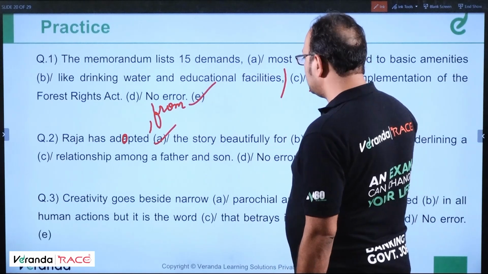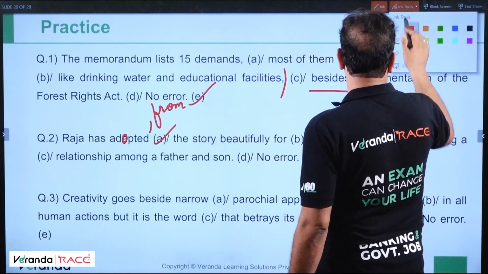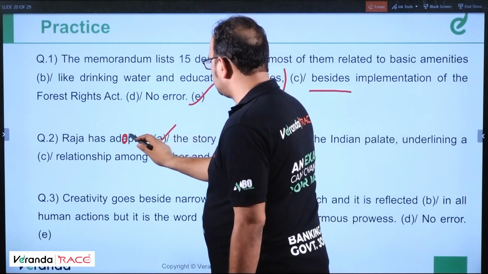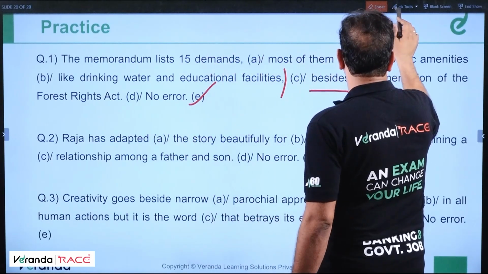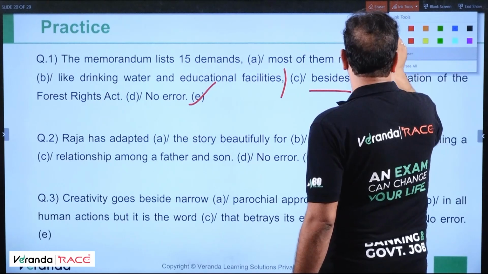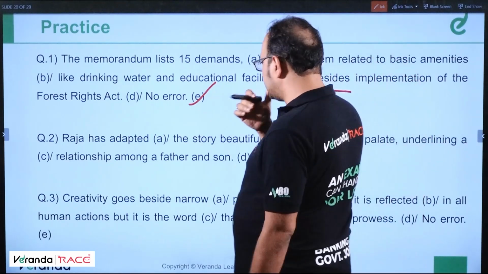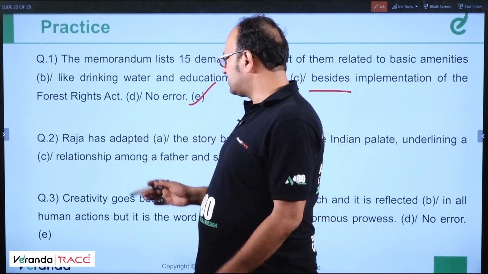Okay, I think there's some error. Wait, just a minute. I need to recheck. Okay, students, we'll rethink and revisit the question.